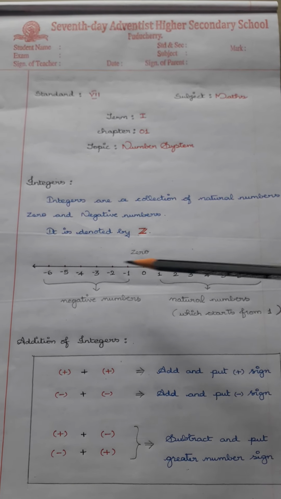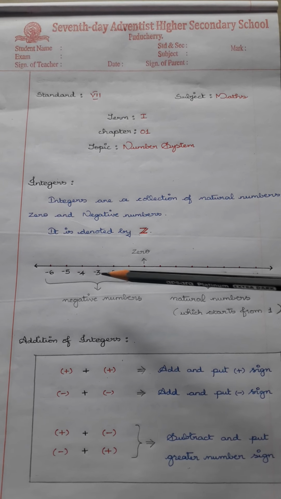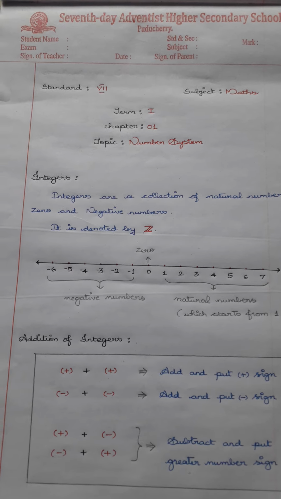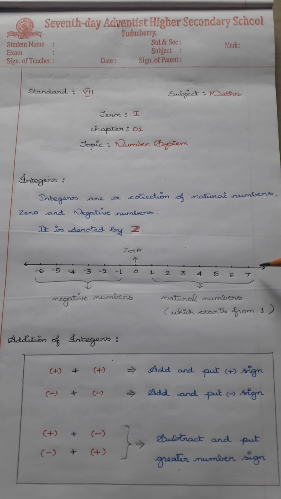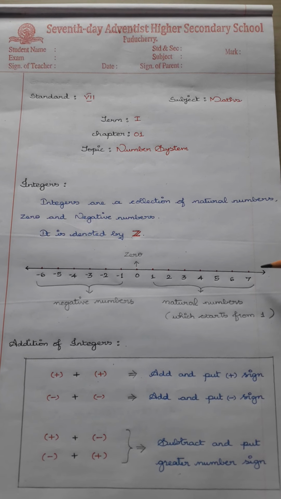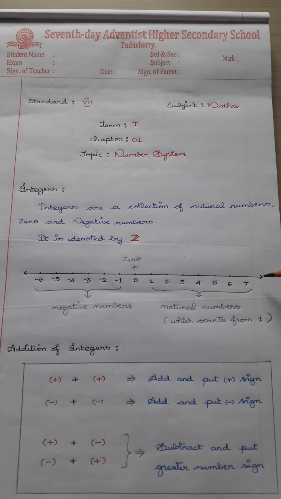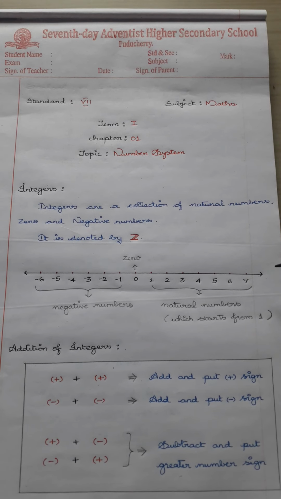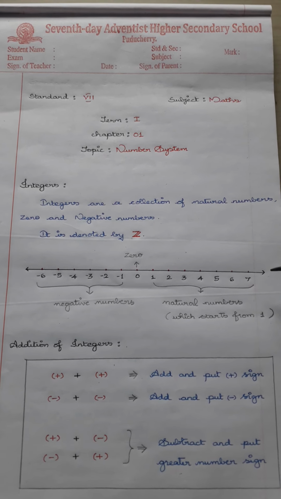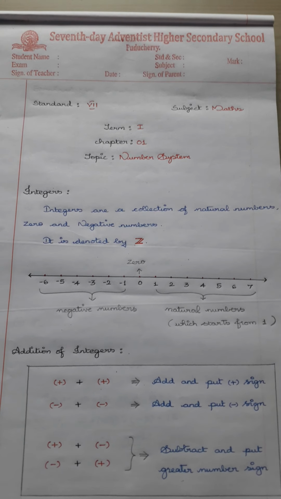The left side of 0 has the negative numbers, minus 1, minus 2, minus 3 and so on. Both sides have an arrow mark. This arrow mark represents that there is no end for the integers, and they continue without terminating on the left hand side as well as the right hand side.